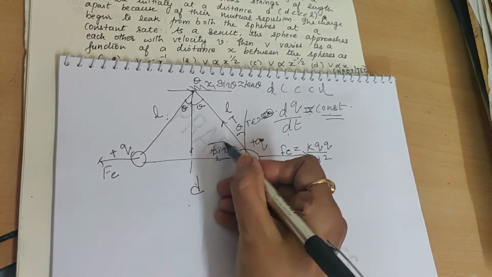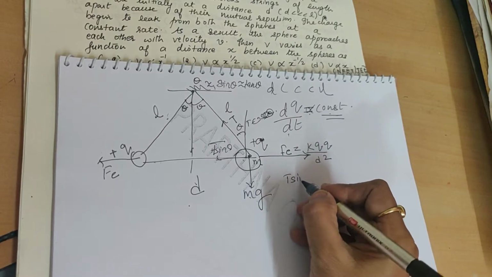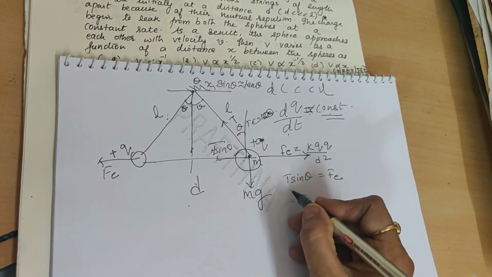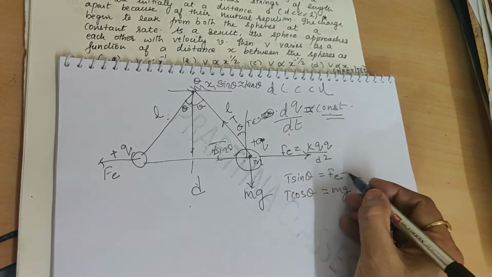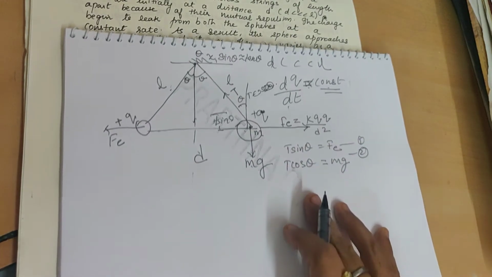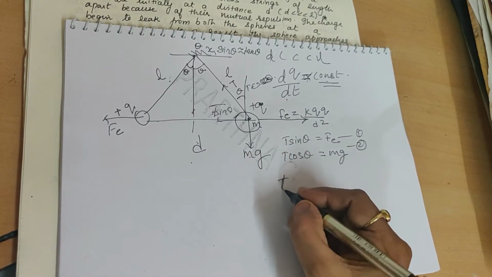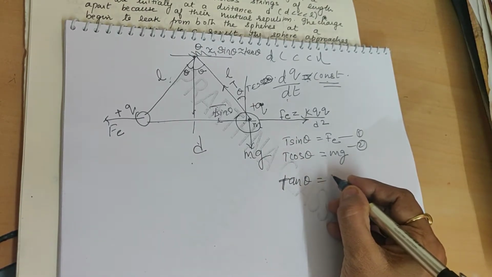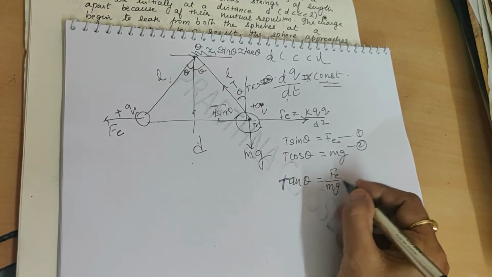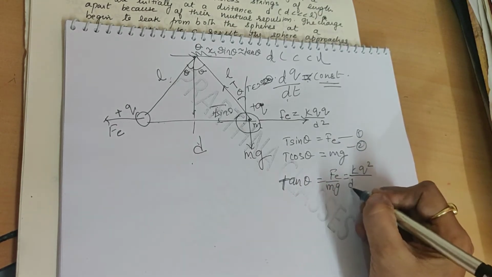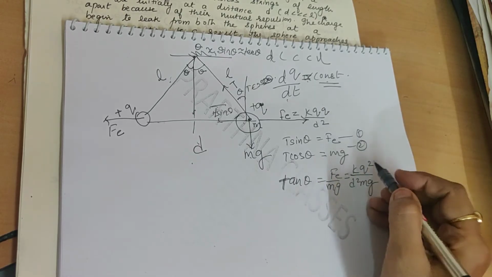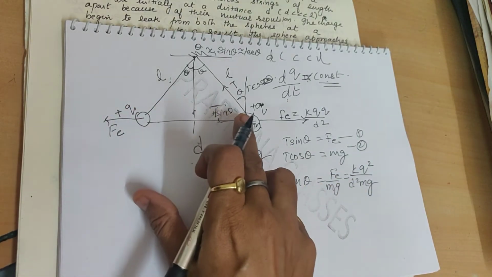In equilibrium, T sin theta balances Fe and T cos theta balances mg. If I take the ratio of these two equations, tan theta must be equal to Fe upon mg. But Fe is kq square upon d square, so tan theta is kq square upon d square mg. This is the condition when they are initially at rest.